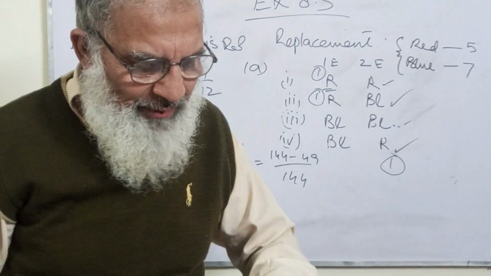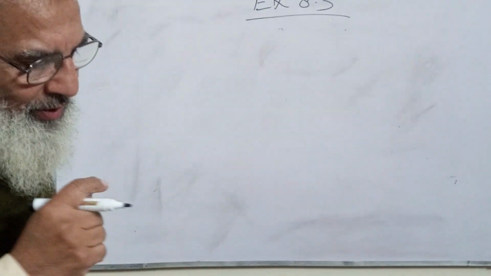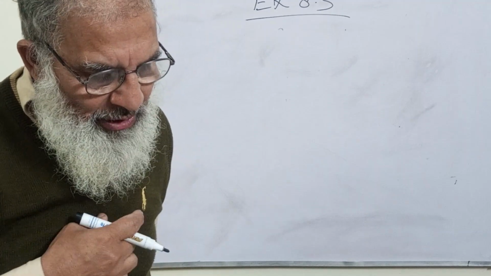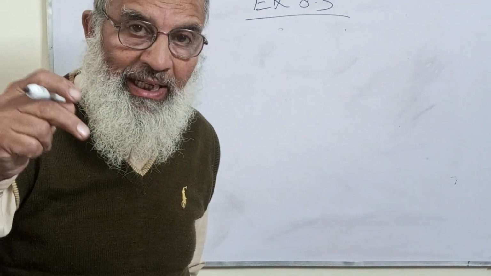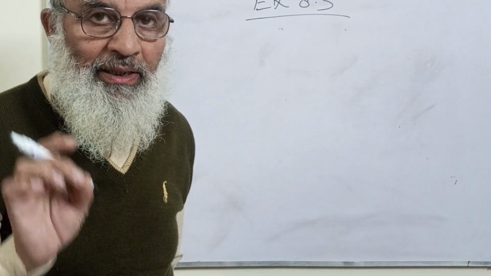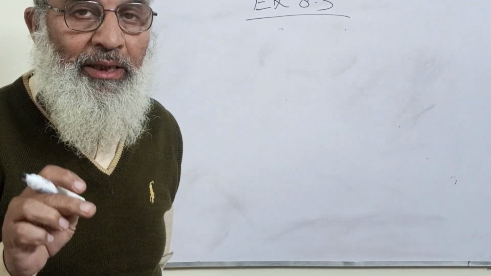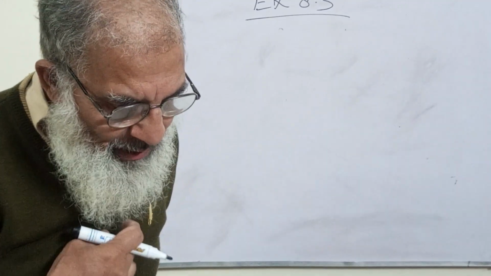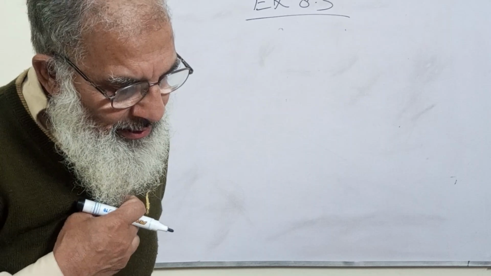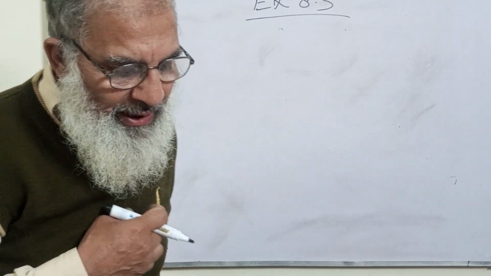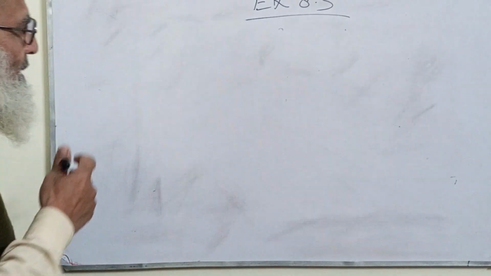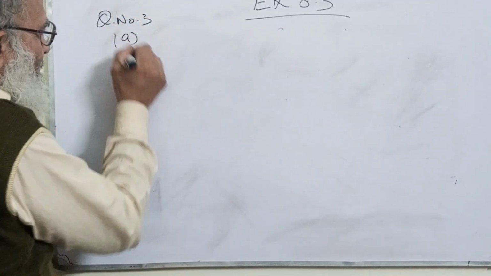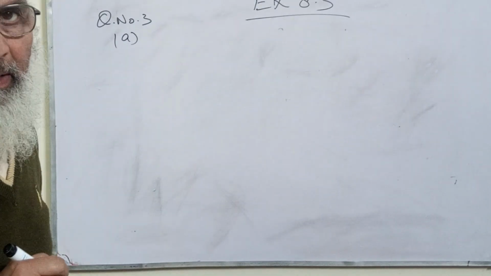Okay, now my dear students, let me start question number 3. Interesting question. Devin and Taj are playing cards. Devin draws a card, replaces it, and then shuffles the pack. Taj then draws a card. Find the probability that both draw an ace. Now you see here again, they have clearly written that he replaces the card. This means the events are with replacement. Question number 3, part A: both draw an ace.